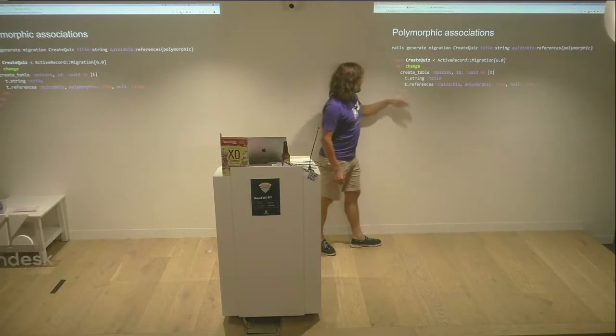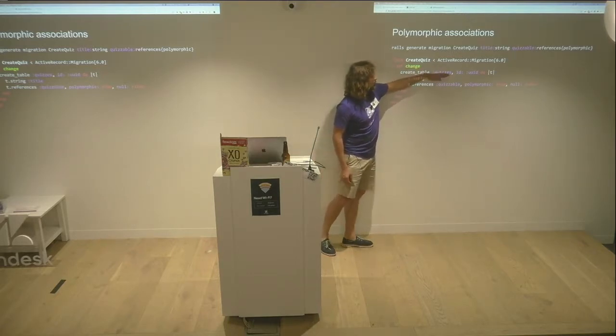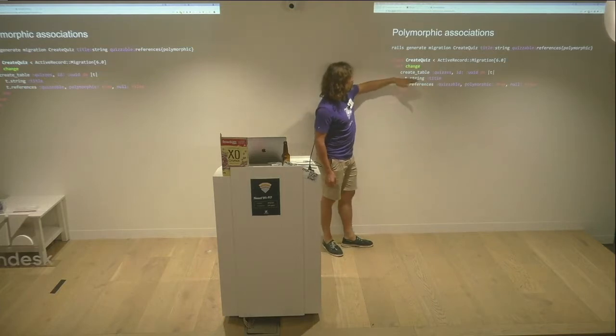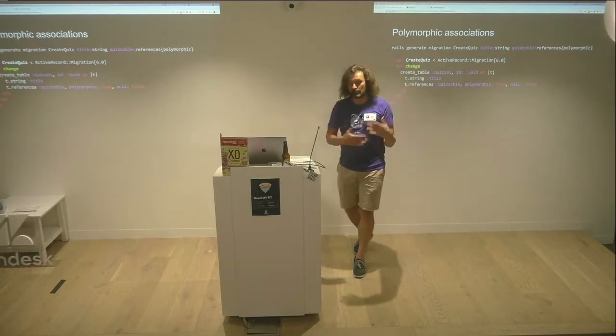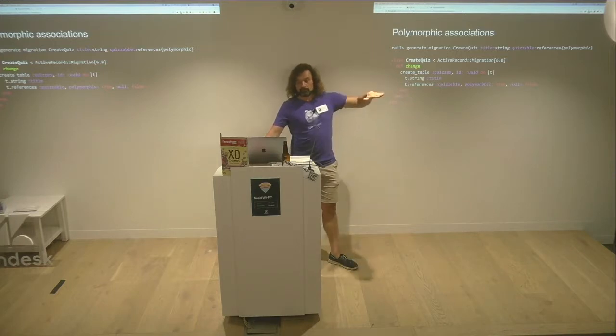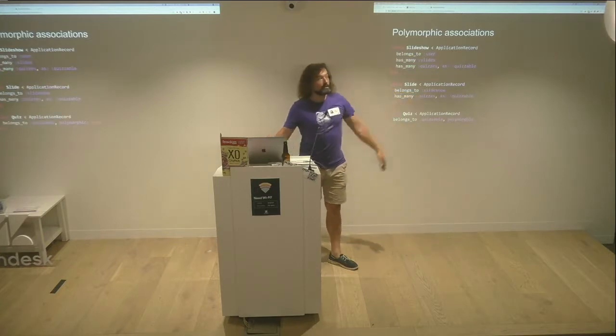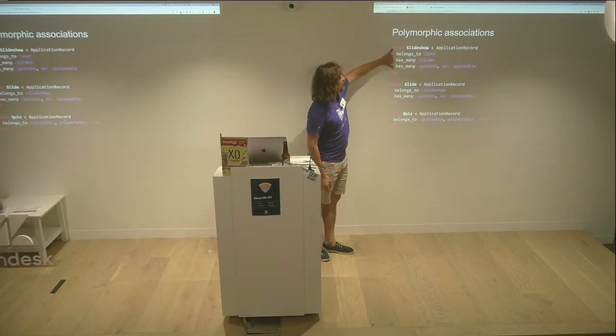And what this does is it says I have a table of quizzes, and each quiz has a title and a reference of quizzes polymorphic, which does the thing underneath that I talked about before, which we'll see in a second, which was that I have an ID to the slideshow or slide, and I have the type. So we'll say the slideshow type or slide type. And then in my models, I need to do something like this. I say, hey, I have a slideshow. Forget about the belongs to user. We didn't do that in this example.